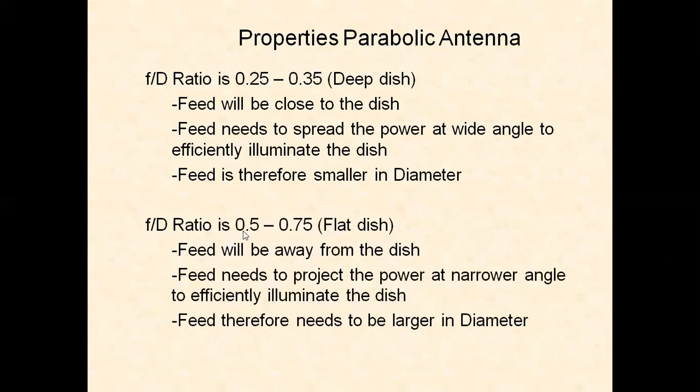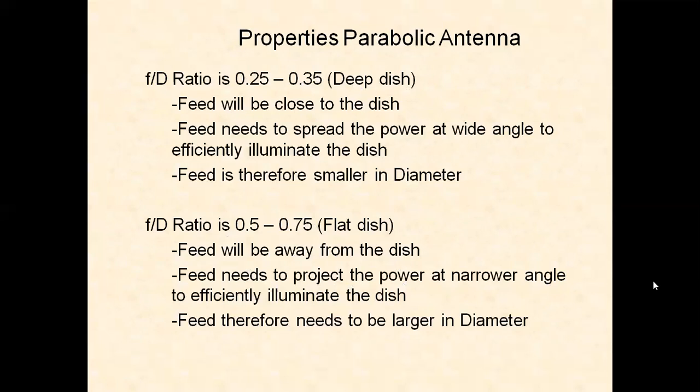F by D ratio is 0.5 to 0.75, that is flat dish. If F by D ratio is 0.25 to 0.35, it is a deep dish. If F by D ratio is 0.5 to 0.75, it is flat dish. Feed will be away from the dish. Feed needs to project the power at narrower angle to efficiently illuminate the dish. Feed therefore needs to be large in diameter.